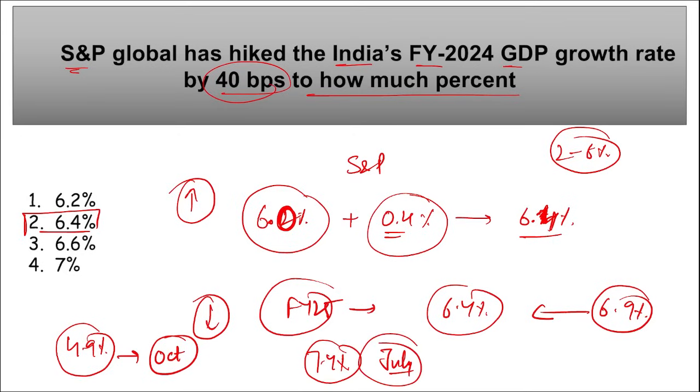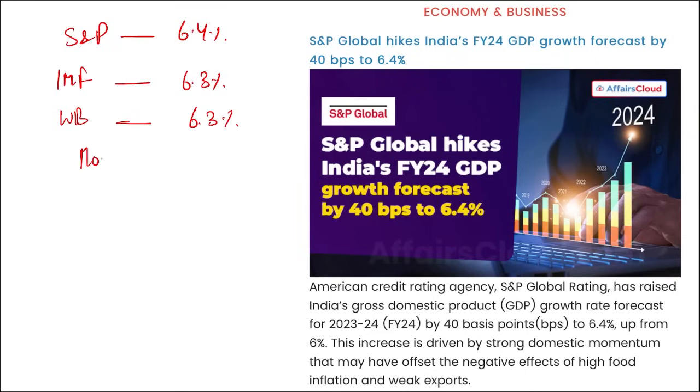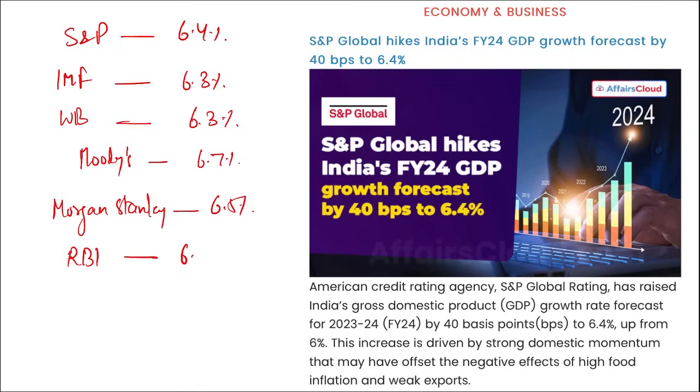So remember this. Then apart from this, friends, if we discuss some more organizations that are projecting India's GDP growth rate, such as we saw that S&P Global, it projected 6.4%. Then if we talk about IMF, International Monetary Fund, 6.3%. World Bank, they are projecting 6.3%. Then Moody's, they are projecting 6.7%. Morgan Stanley, they are projecting 6.5%, and RBI, they are projecting 6.5%, and this is for fiscal year 24.